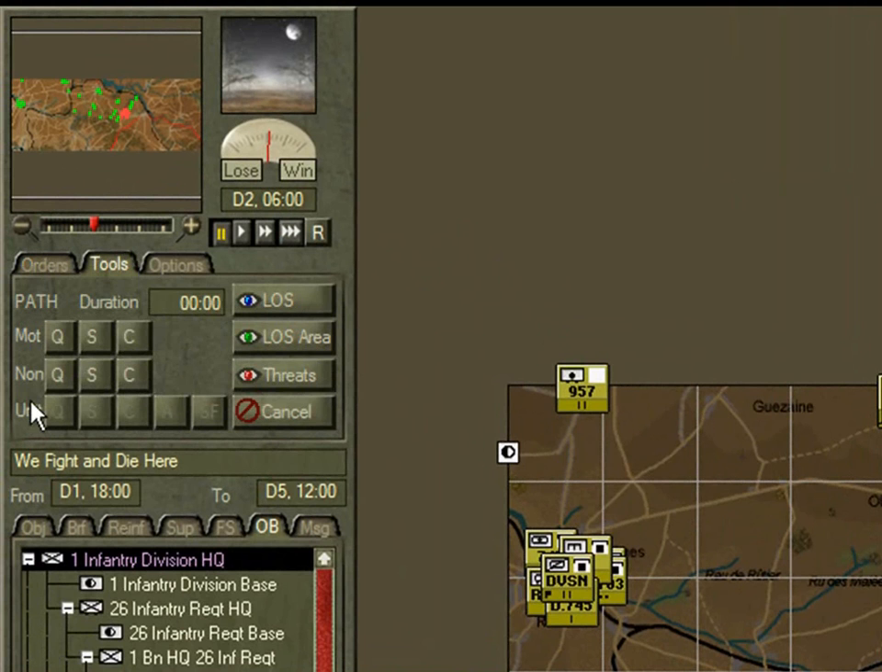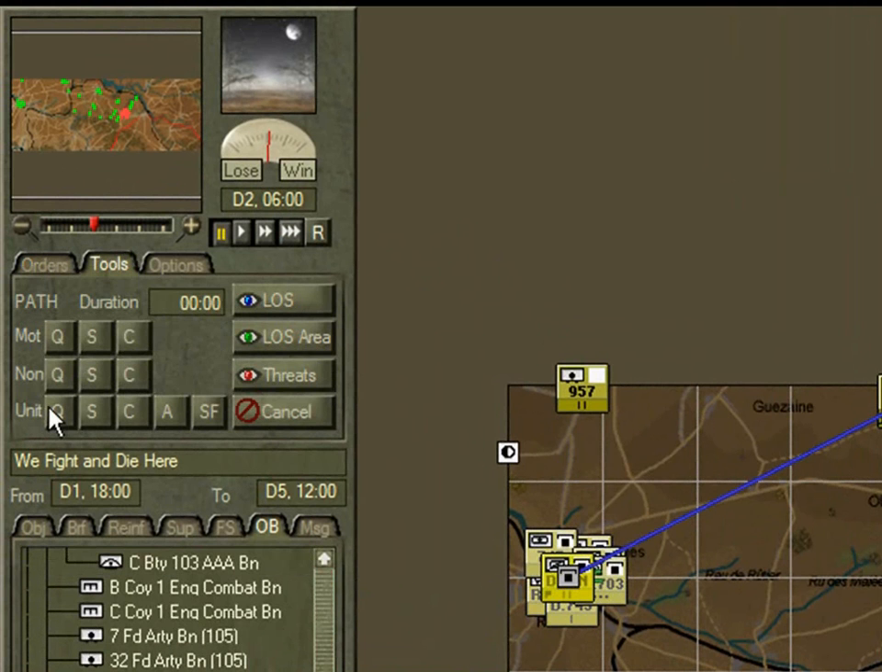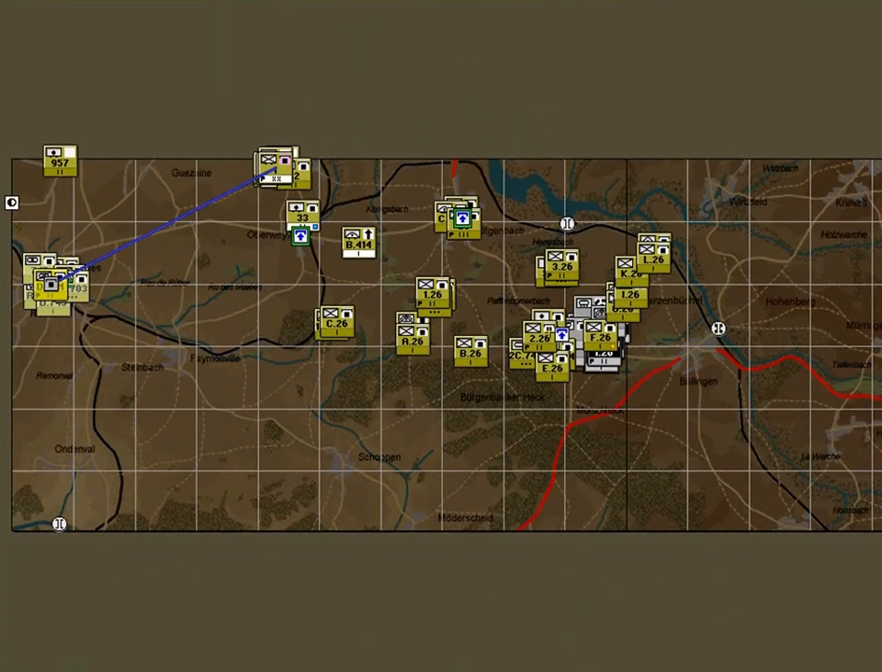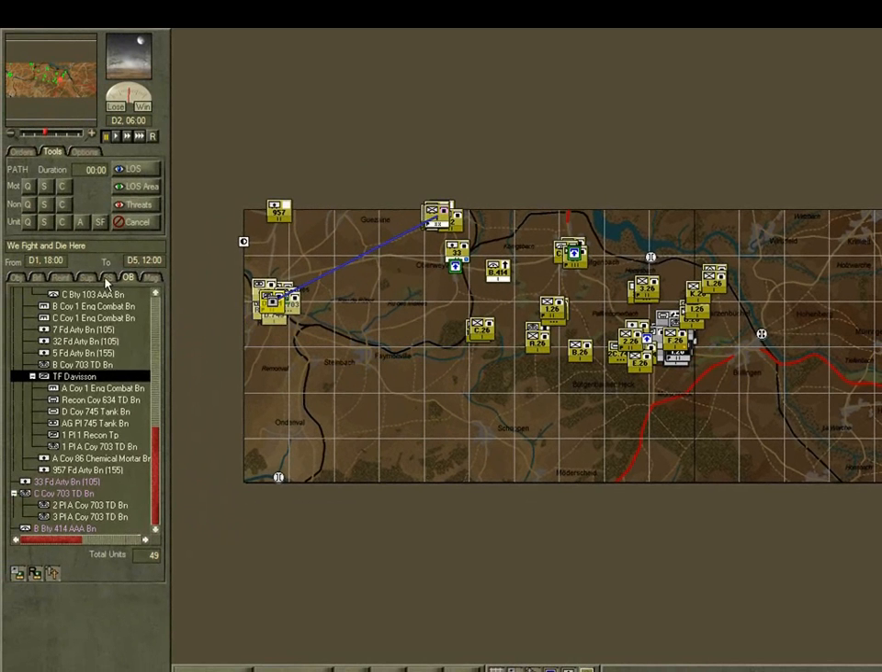If we go to the tools path, we select the Task Force Davidson headquarters and we choose a quickest unit path route, we can see that it chooses to move along the main road up to Buchtenbach, down through to Bullingen and on to Hunningen. Now this would take it right through the centre of the German assault, which is not a good option. So let's see what Davidson does when we give it an order.